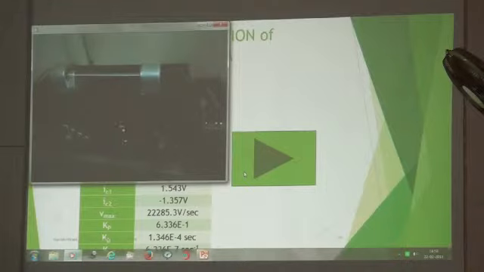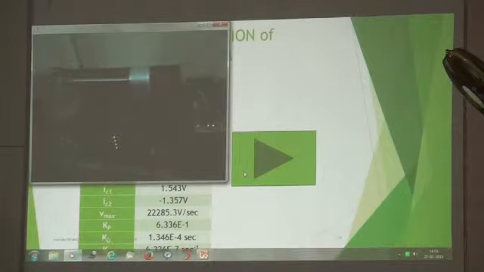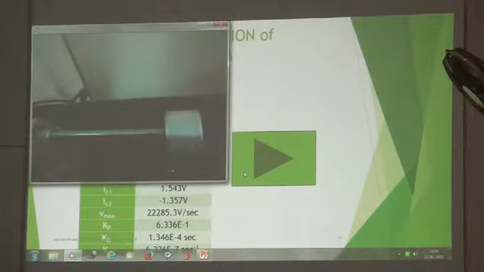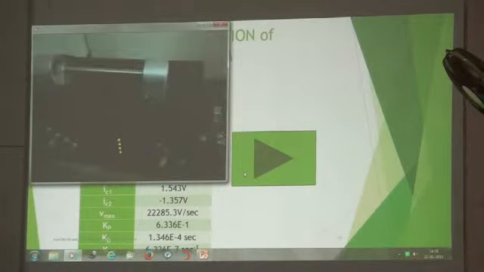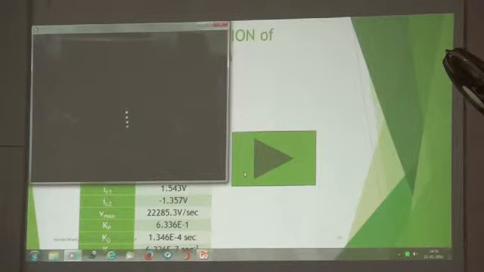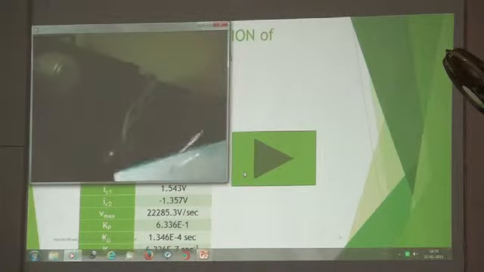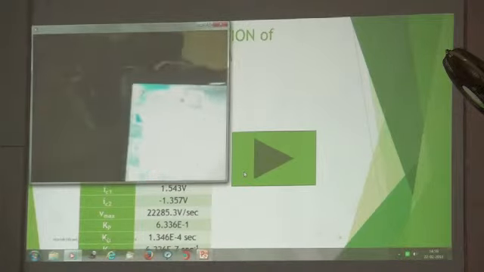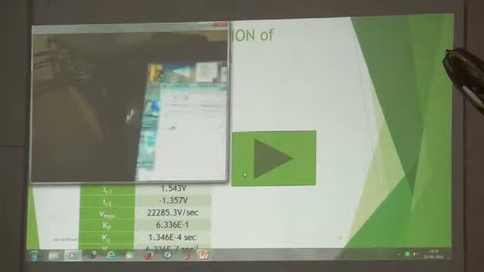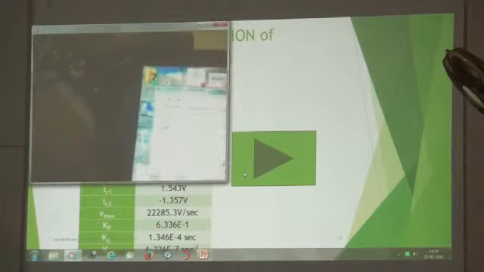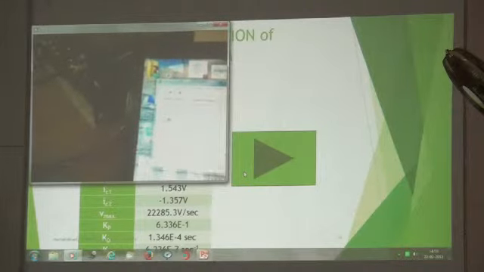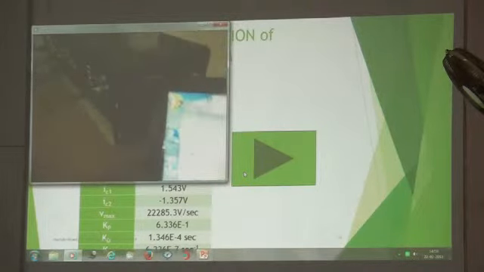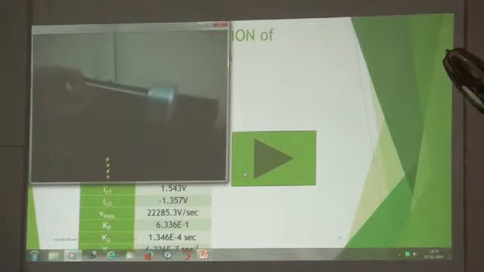Now if there is any unbalance, there are 4 indicators over here. If all 4 are green, that means it is perfectly balanced, it is at the geometric center. The shaft geometric center and the bearing geometric center are matching. If any one does not glow green, that means the geometric center is off, and we need to balance it. Based on this he could figure out that his algorithm is working. So we are hopeful that when we combine a permanent magnet with a hybrid electromagnet and this algorithm, an overall good solution will come out, and that is what our whole project is about.